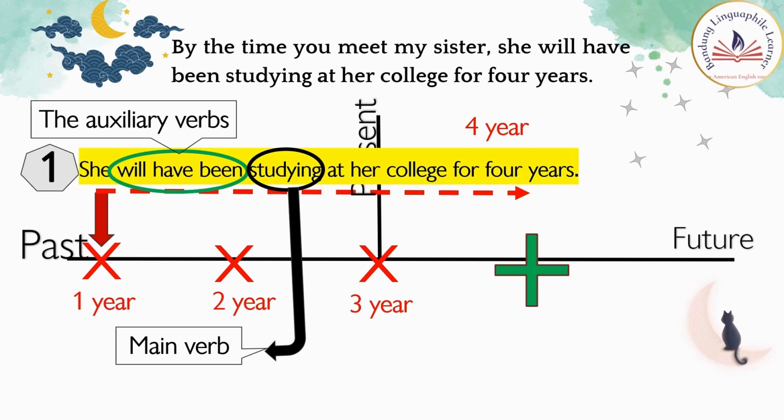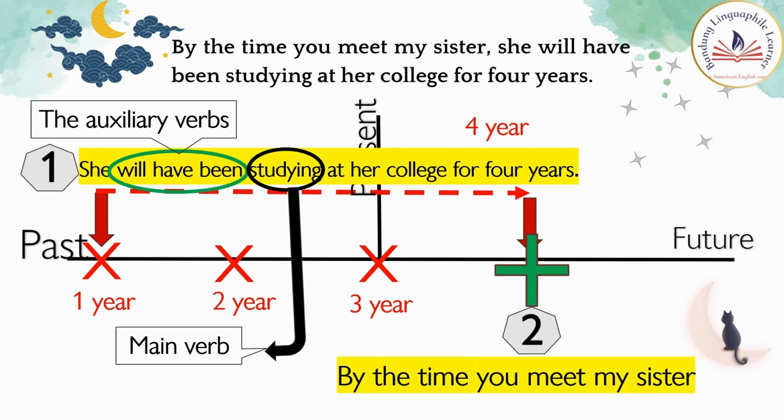Studying is the event in progress for 4 years in duration. The second action is by the time you meet my sister, which happens after the first action is completed. This sentence uses the simple present tense.